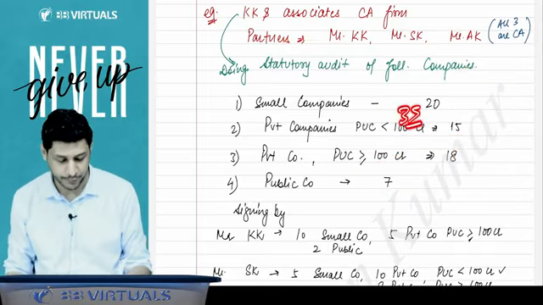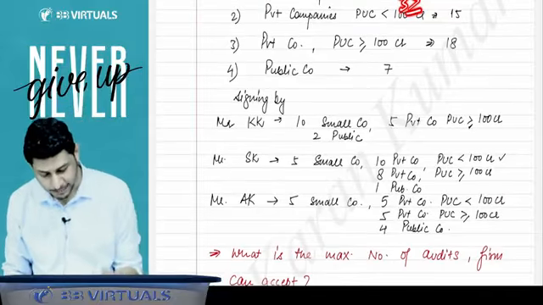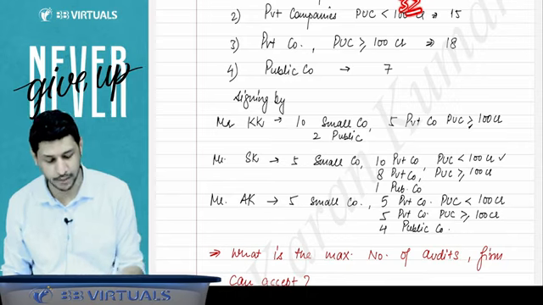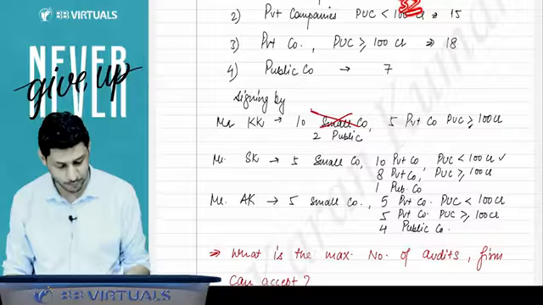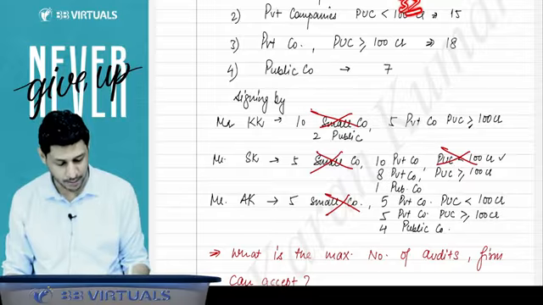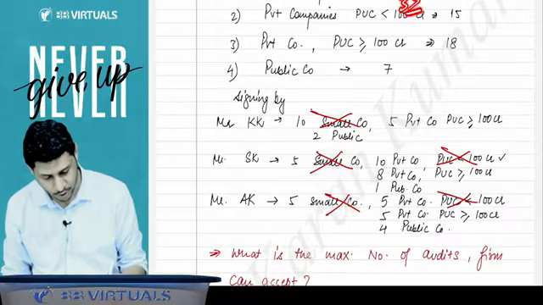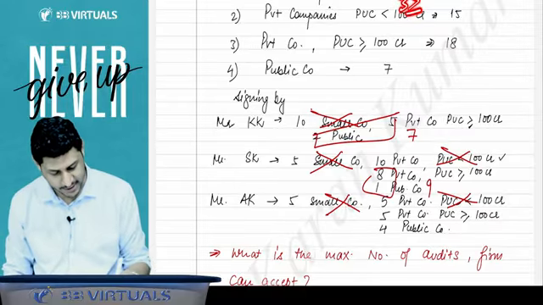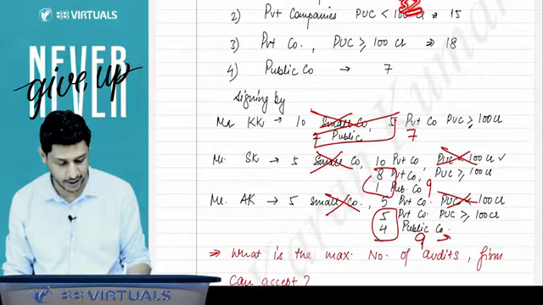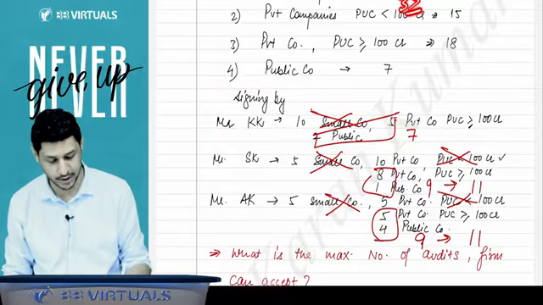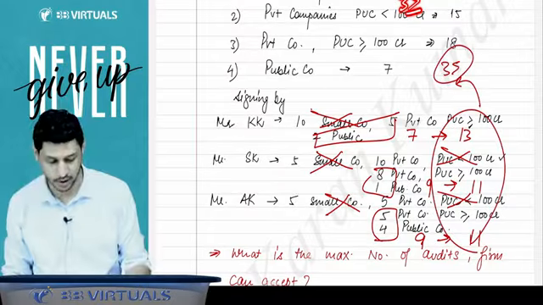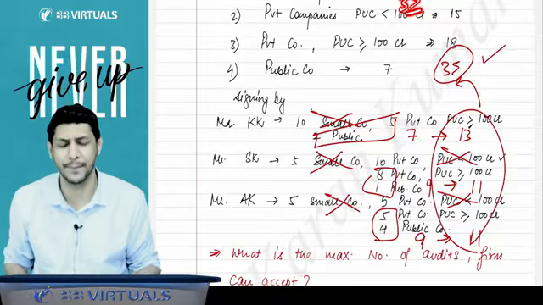Individually, this person is signing small companies. You just remove small companies, because small companies are not counted in your limit of 20. So the small company is to be removed here, and this company is to be removed. So he is signing 7 audits. Another is signing 9 audits, and another is signing 9 audits. So he can do 11 audits more, he can do 11 audits more, he can do 13 audits more, and in total they can do 35 audits more. This is the best example.